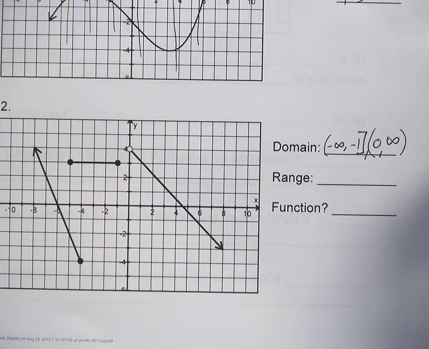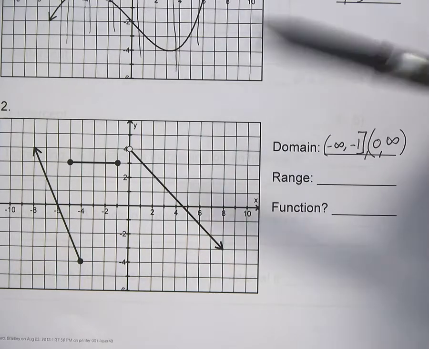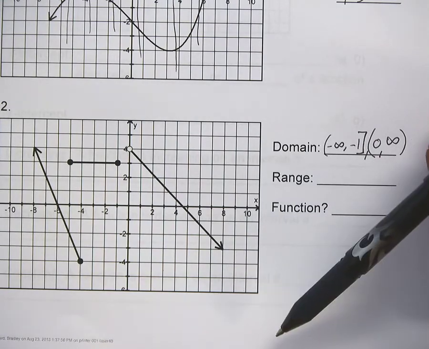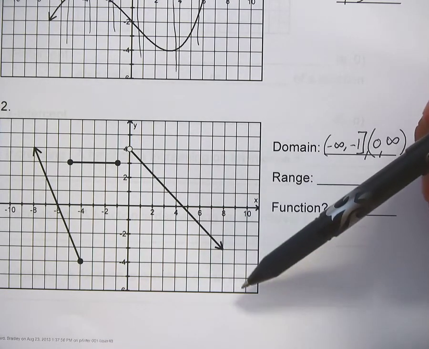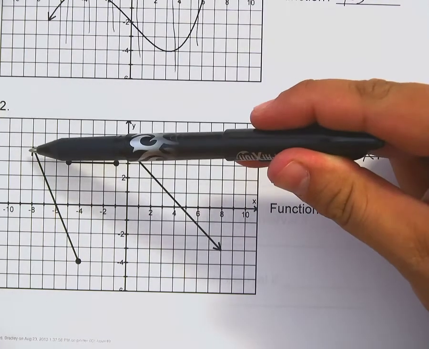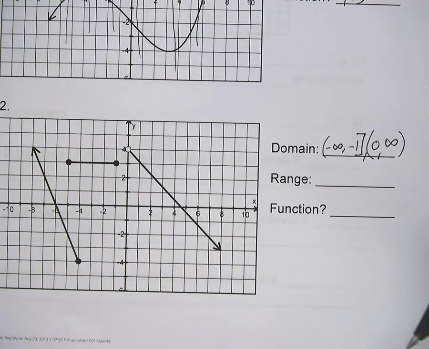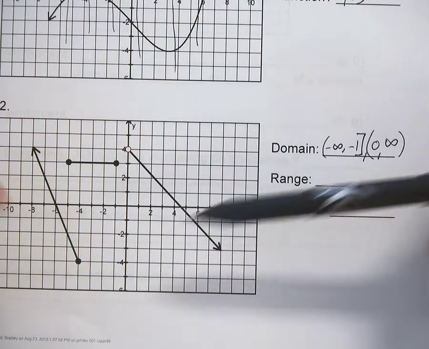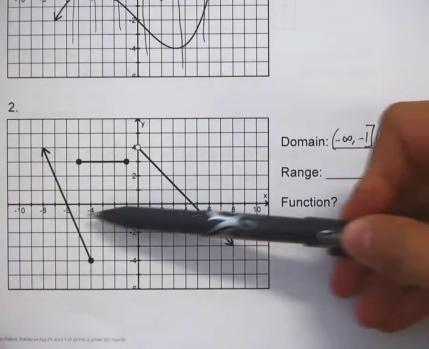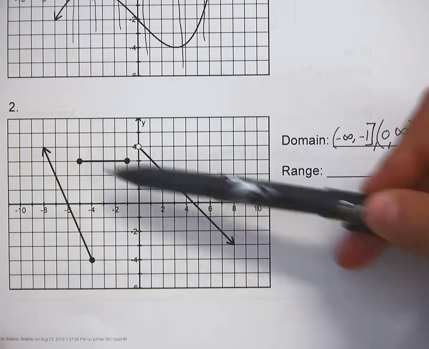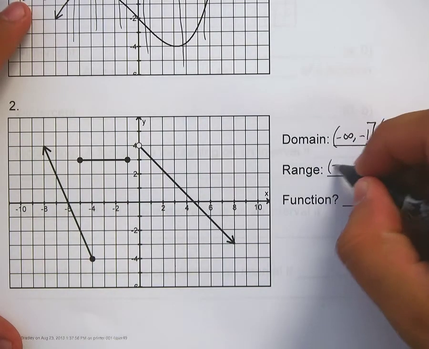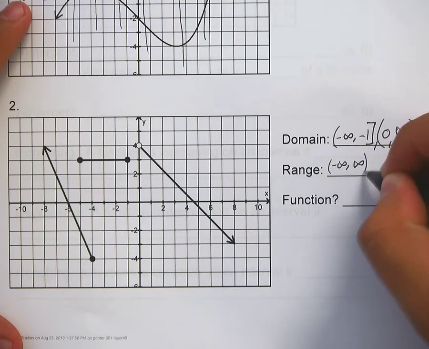All right. Range. Now the range, how far down does it go to how far up does it go? This guy goes down to -infinity. This arrow means it's going to keep going, keep going, keep going. This guy means it's going to keep going, all the way up to +infinity. Is there ever a spot in the middle between bottom and top where we have holes, gaps, canyons we have to cross? No. So we say that it would go from -infinity to +infinity, or there's a shortcut for that.